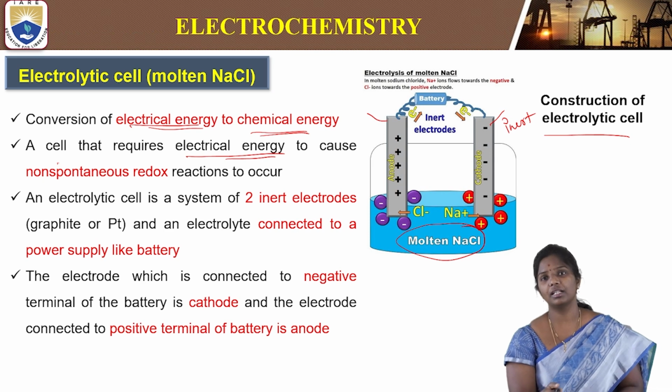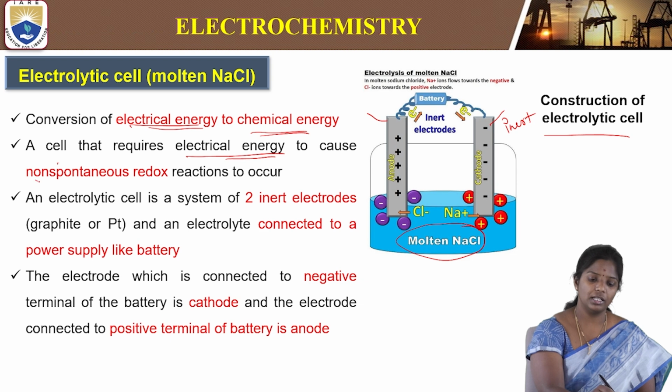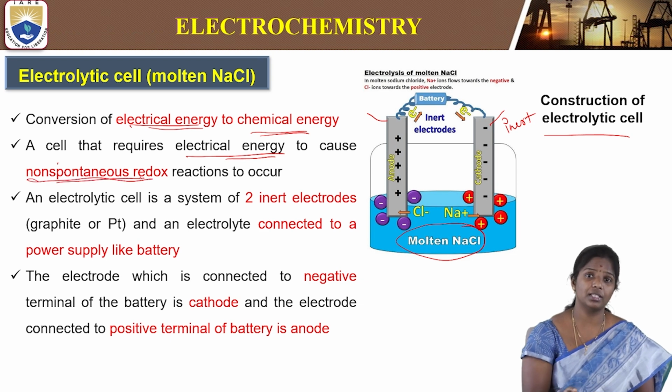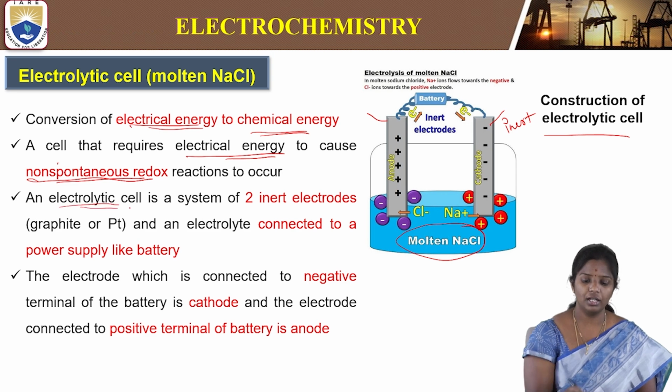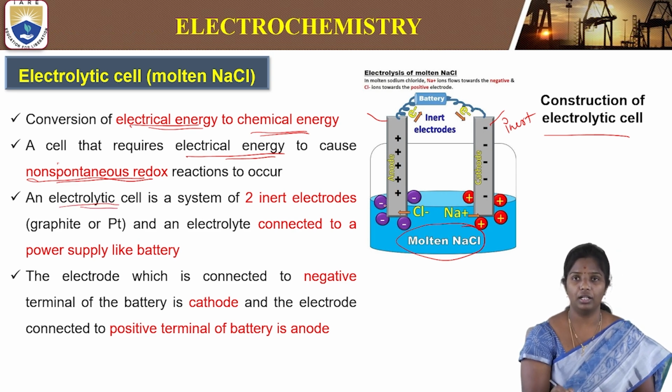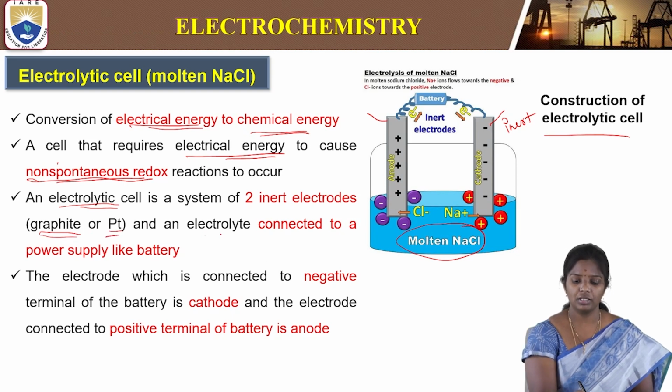So whenever there is an applied voltage or electricity, it indicates that it is a non-spontaneous reaction. It requires some push for the reaction to take place. The electrolytic cell contains two inert electrodes, either graphite or platinum, and the electrolyte is connected through a battery.